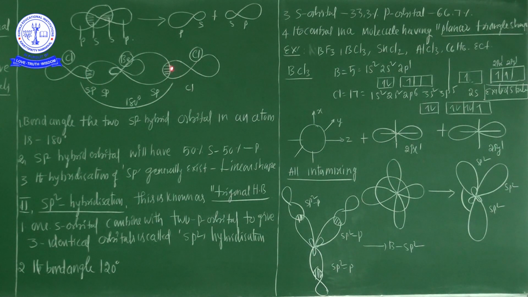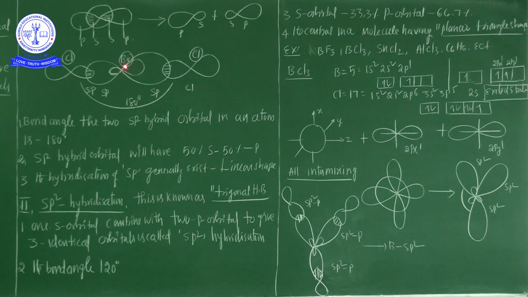Here a sigma bond is formed by end on end overlap, and here also a sigma bond is formed by end on end overlap. One sp hybrid orbital and one pz orbital form one sigma bond, and in the other direction, one sp hybrid orbital and one chlorine pz orbital form one more sigma bond.